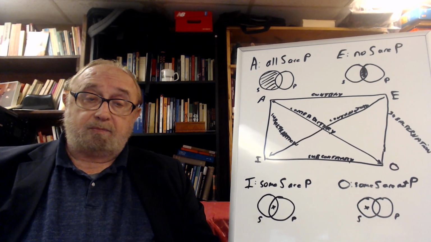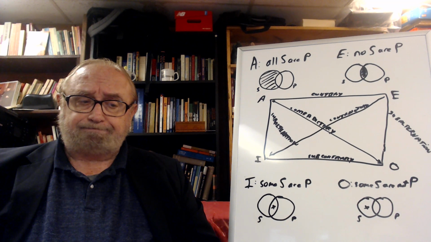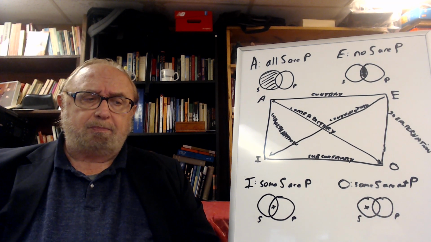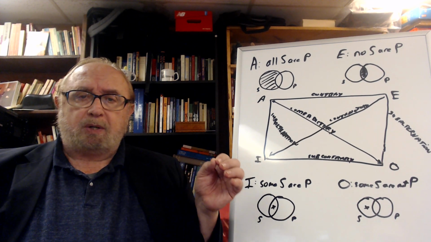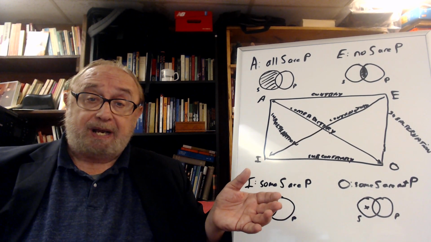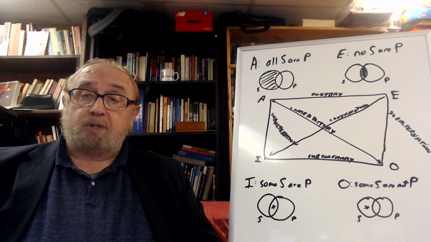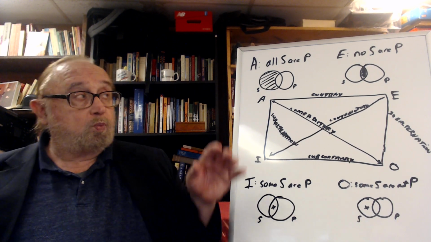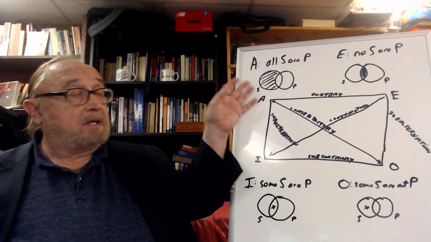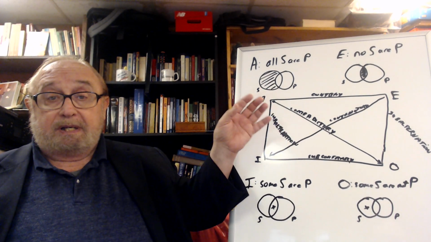And finally, philosophers are also concerned about distribution. Distribution refers to whether what you're talking about refers to the entire class or just a part of it. So obviously, the A statement, all men are mortal, is referring to all men.